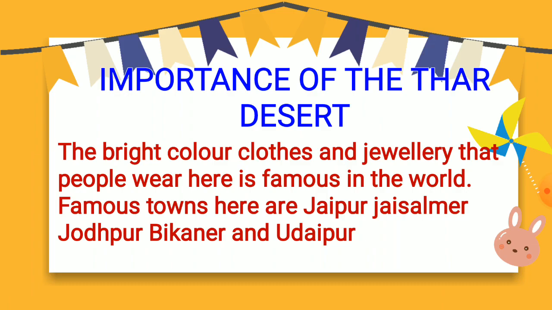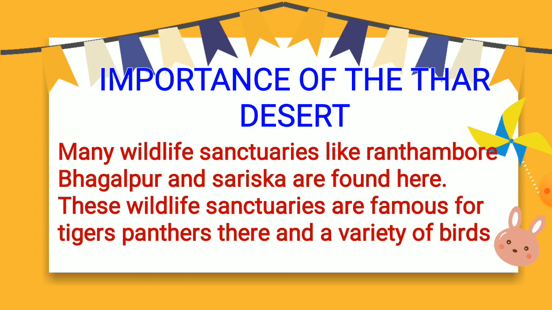There are some important famous cities which are Jaipur, Jaisalmer, Jodhpur, Bikaner and Udaipur. These are the famous cities which are visited by tourists throughout the year. Many wildlife sanctuaries are also found here like Ranthambore, Bhagalpur and Sariska. These wildlife sanctuaries are made by the government so that the wildlife can be protected and preserved. In these wildlife sanctuaries, tigers and panthers are famous. They are found here, as well as a variety of birds.